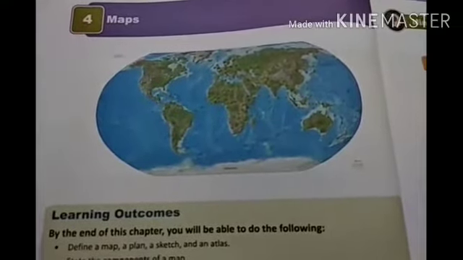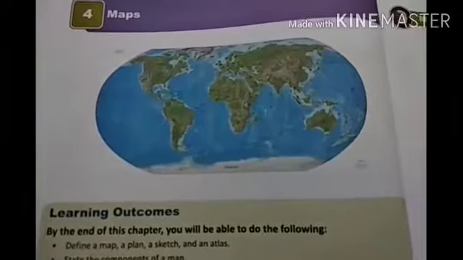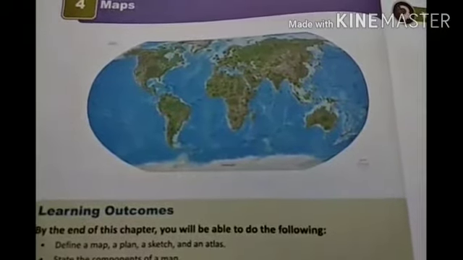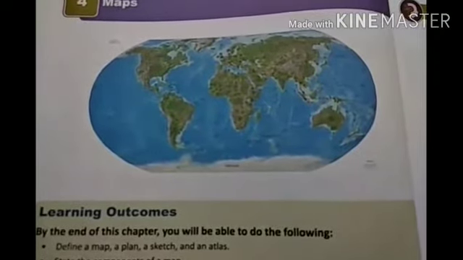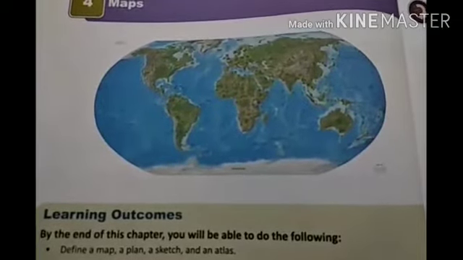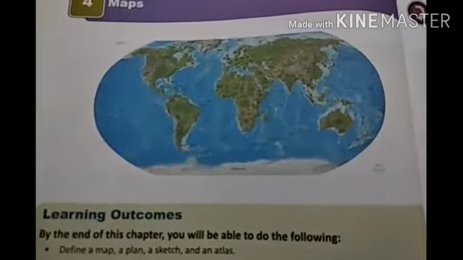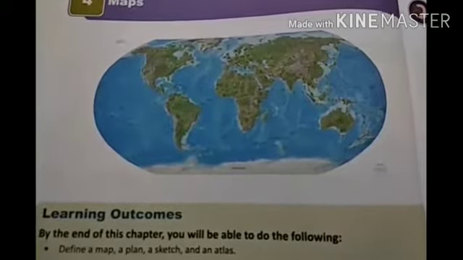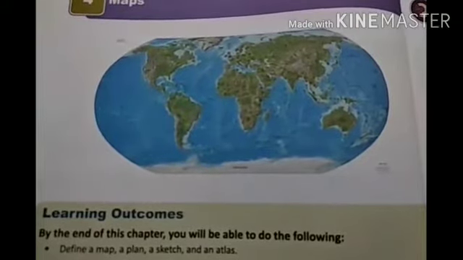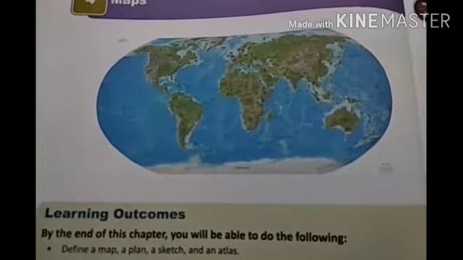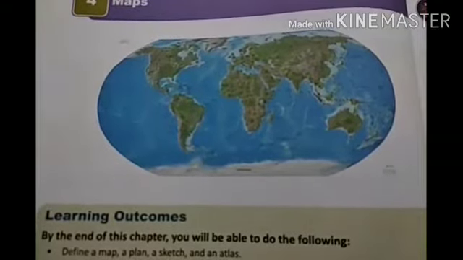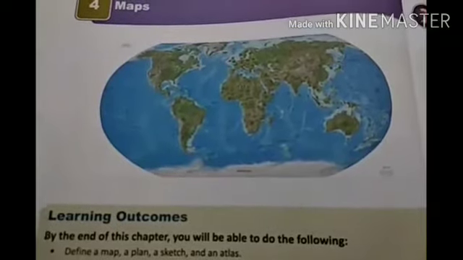Earth, our habitat. Children, you can see on your screens this picture. This picture is representing all the 7 continents, which are green in color. And the blue color is representing oceans, water bodies. That means 71% of our earth is covered with water. You can see the continents and the blue color.